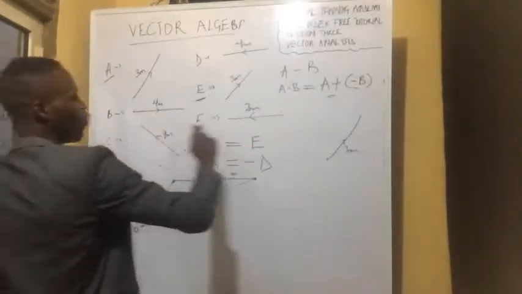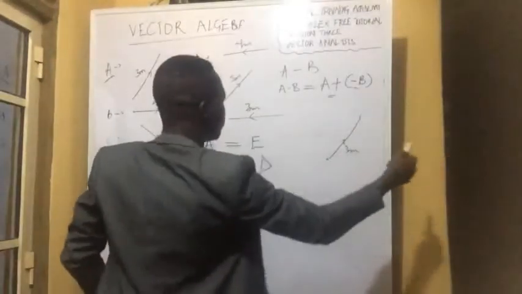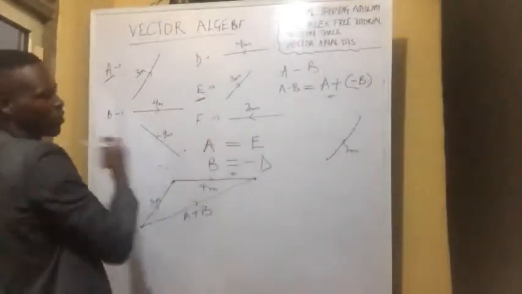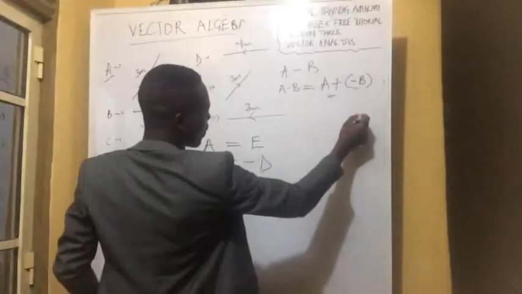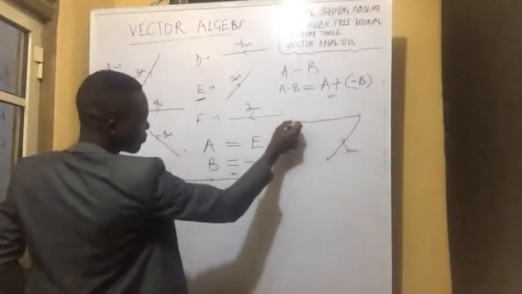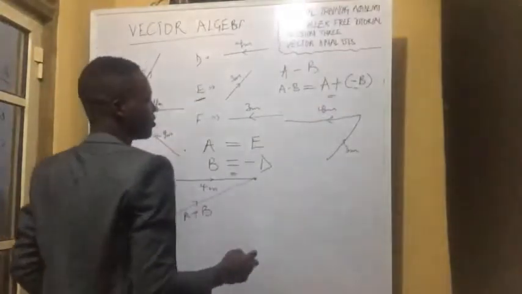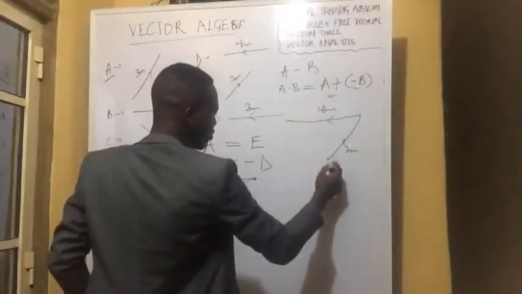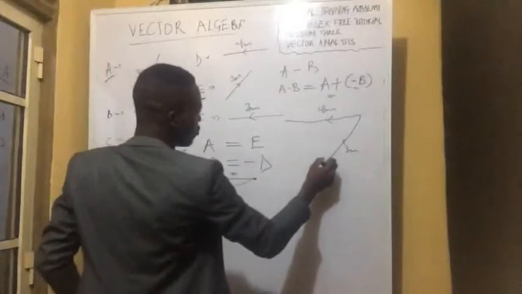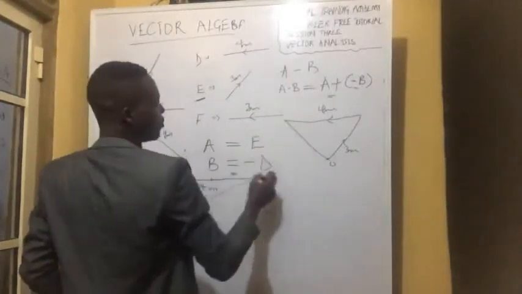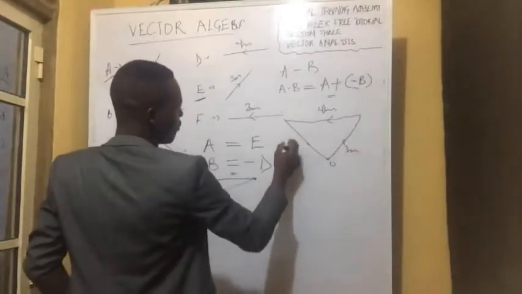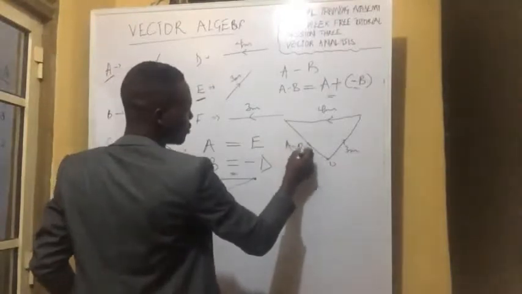So instead of going towards this eastward, we are going to be going westward. So it is going to be coming back like this for us to have 4 meters. So this is the origin. So from the origin now to that point, so this will be vector A minus B.